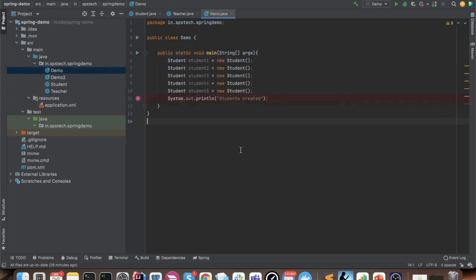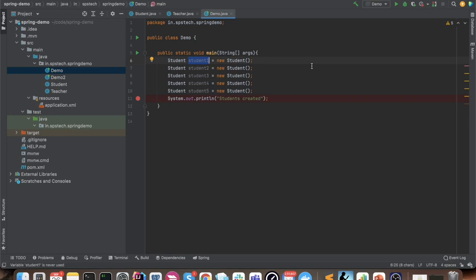Now what I'll do, I will try to create some objects of my student class. So suppose we have a classroom where we have 5 students. So I'm creating 5 students. The names that I've given them are student 1, student 2, student 3, student 4 and student 5. So I'll try to create 5 students for my class. So this is a simple main method in a demo class.